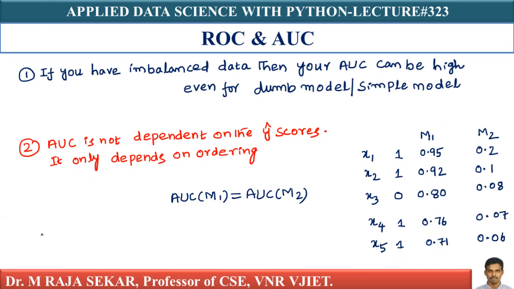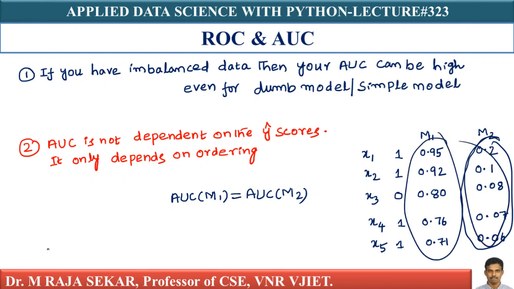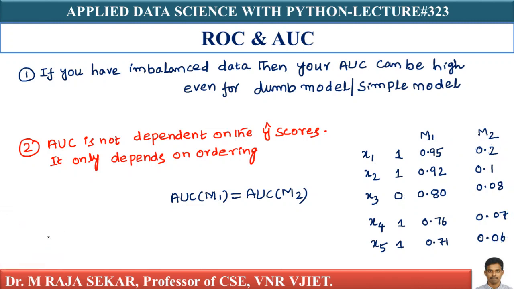In M2, the values are completely different, but the sorted order is the same. AUC only depends on the order, not on the actual values. Therefore, AUC of M1 is equal to AUC of M2.